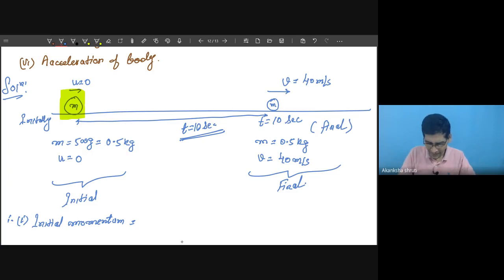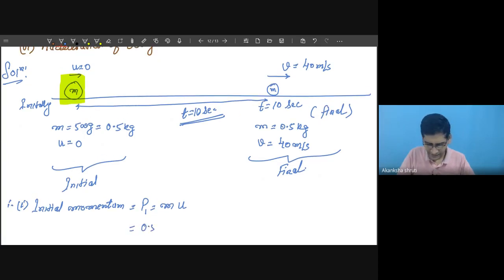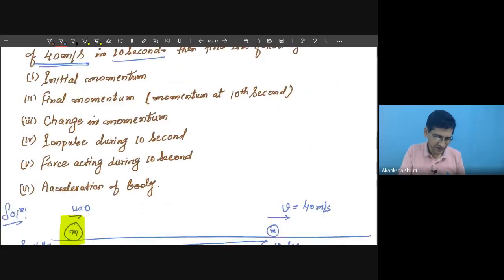We may write the initial momentum as P1. It is mass and initial speed u. So how much does it become? Mass is 0.5 times u, which is 0. So this value is 0. Okay, so initial momentum is 0. This way this data comes as 0.